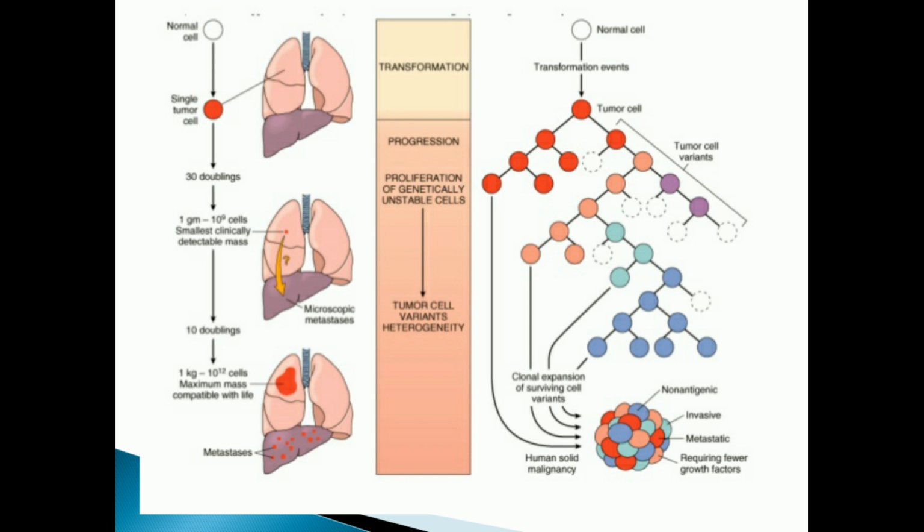Still there is doubling, or multiplication, and now you can see that the red one which has been pointed out has become larger in size, and you can also see the metastasis in the liver, in the last figure. The tumor which was originally primary in the lung now has metastasis, that means it has now come to the liver. That is how the cancer cell will progress, either by the lymph or by the blood.